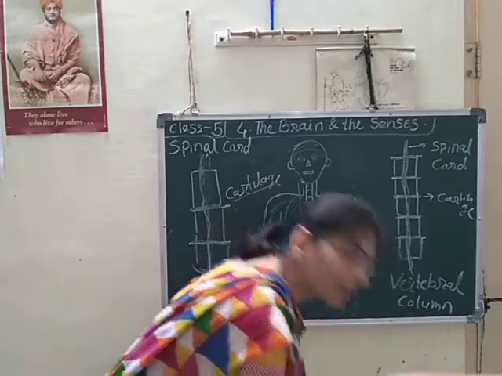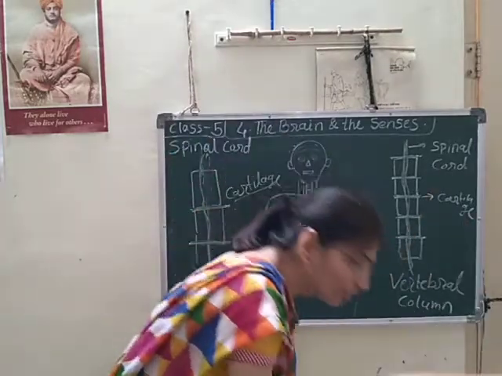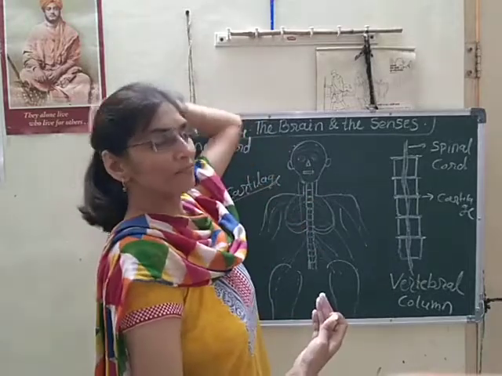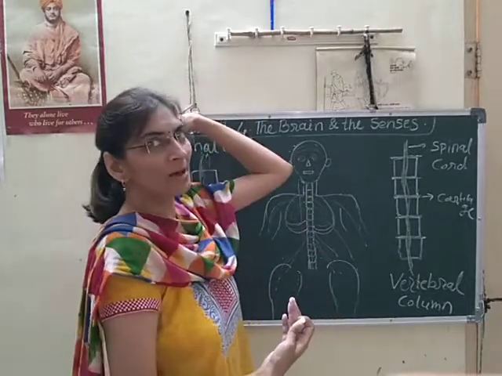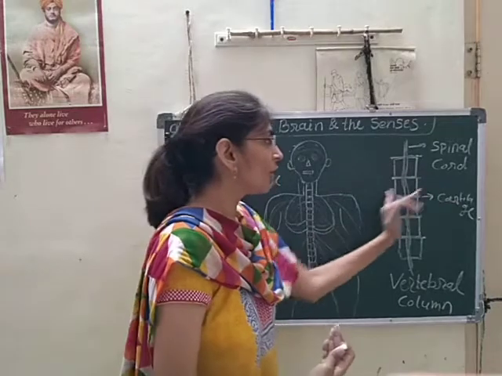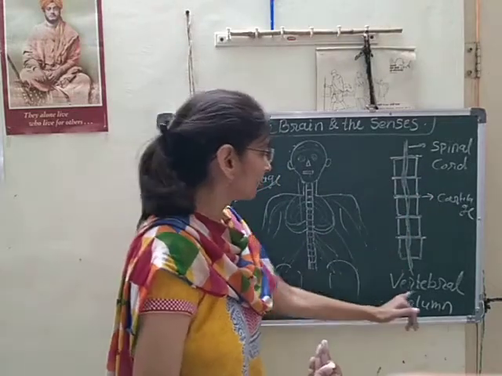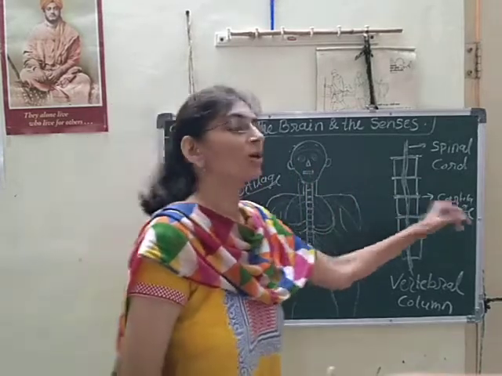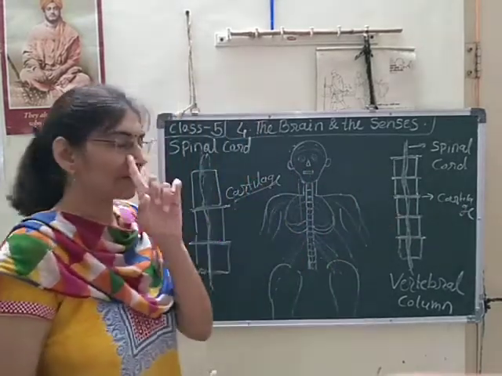That means our backbone is flexible because the joints of our vertebral column are made up of rubbery tissue called cartilage. Yes, it is very important.